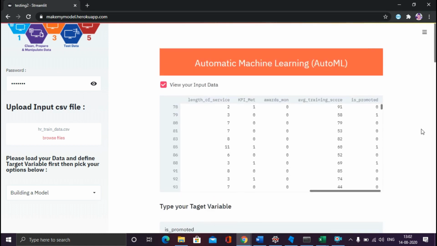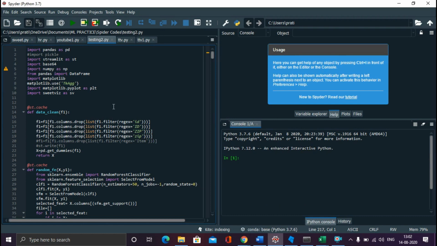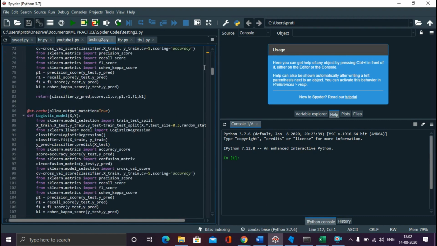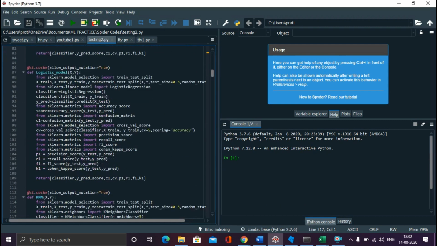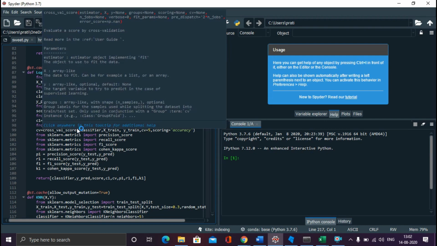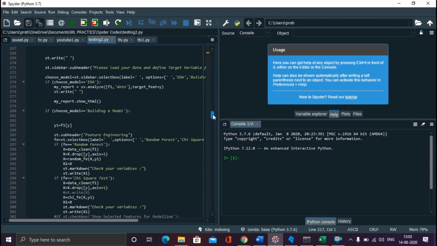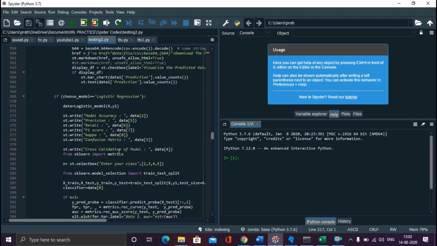And you guys can build your own AutoML application the way I have built. This is very easy. You have to just know Python and Streamlit, how to use. This is the whole code that I have written to build this application. These are all the functions for different sorts of models or algorithms that I have given over there, and I have incorporated all the coding with the Streamlit library.